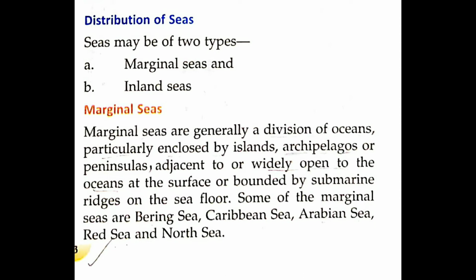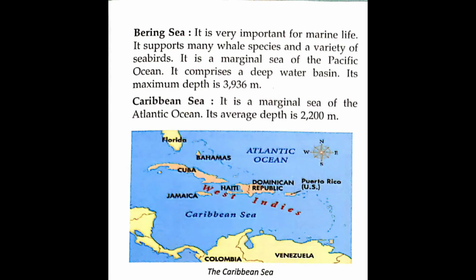Now talk about the next sea, the Bering Sea, which is a marginal sea. The Bering Sea is very important for marine life.